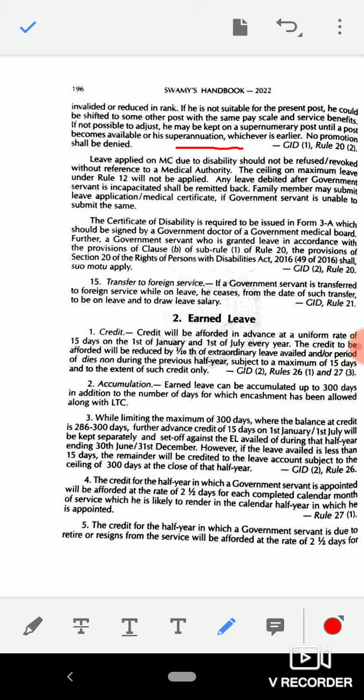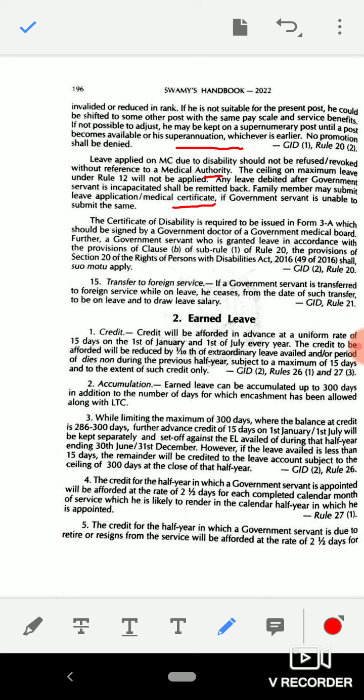Leave applied for on a medical certificate due to disability should not be refused or revoked without reference to medical authority. The ceiling on the maximum leave under Rule 12 will not be applied. Any other leave after the government servant is incapacitated shall be remitted back. A family member may submit the leave application or medical certificate if the government servant is unable to submit the same.